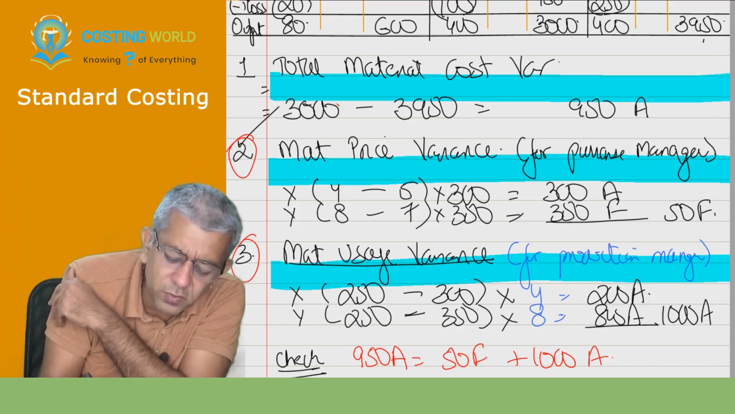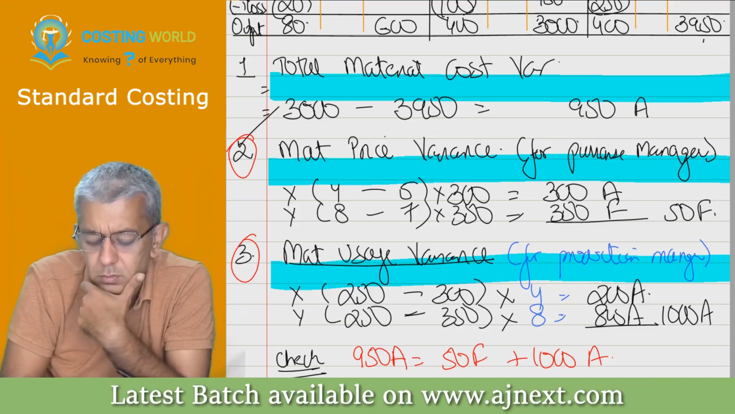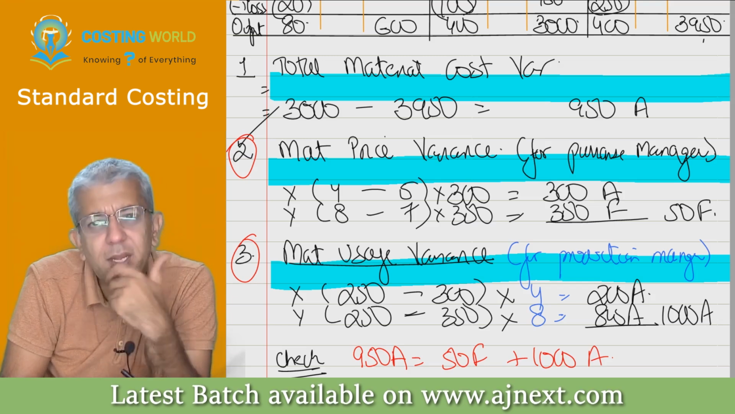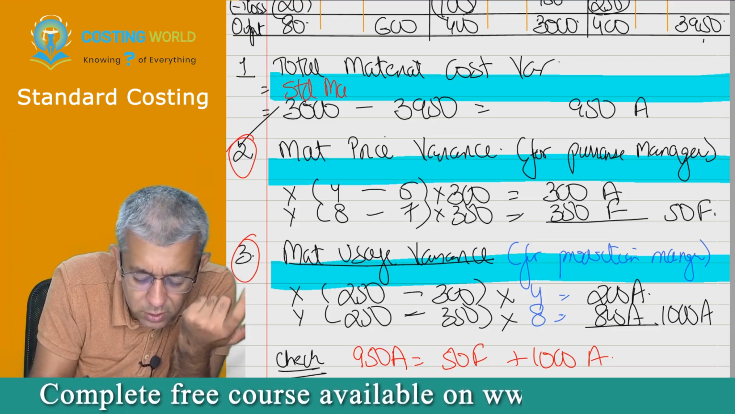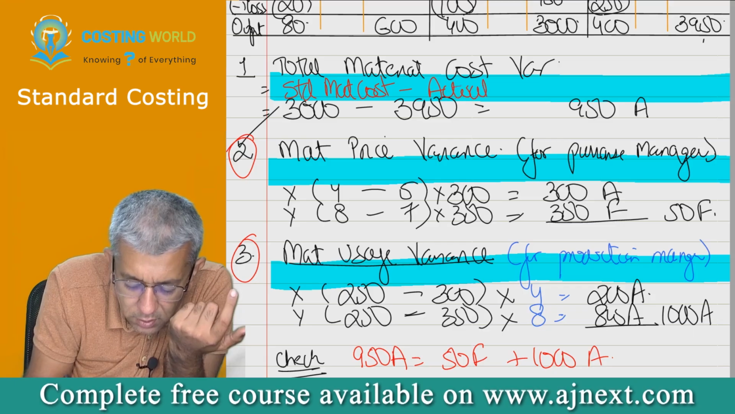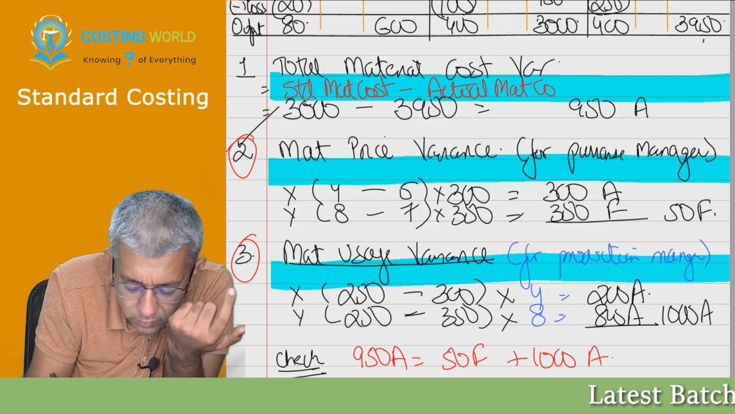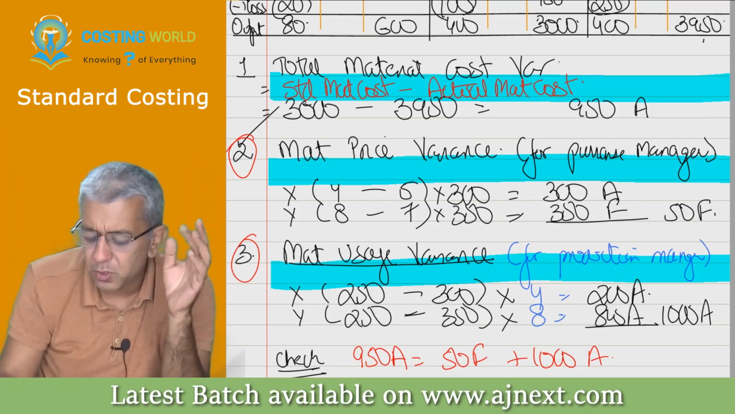You tell me, what was 3000, what was 3950? Standard material cost, actual material cost. You write down the formula: standard material cost minus actual material cost. In the exam, better you write down the formula, so that problem is not there.